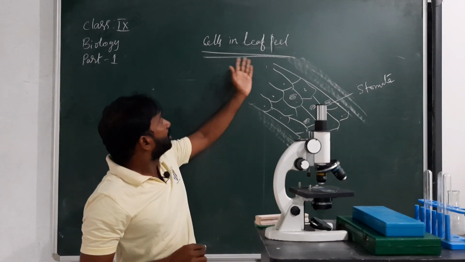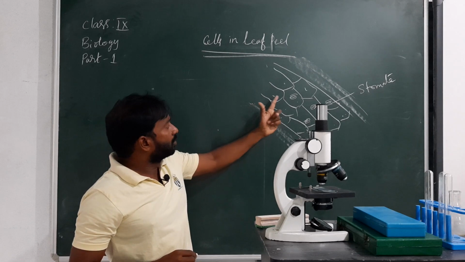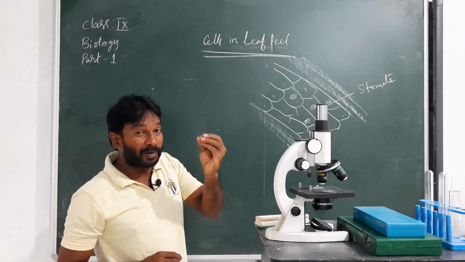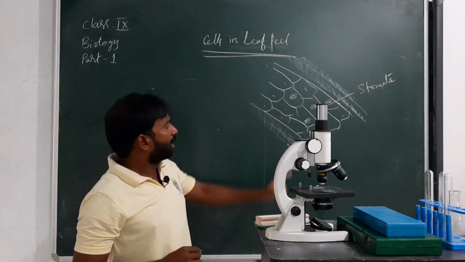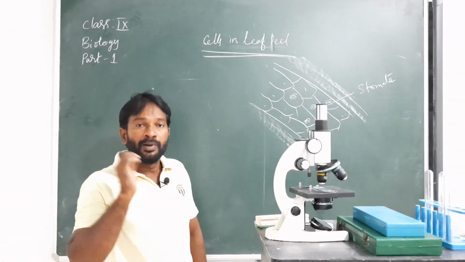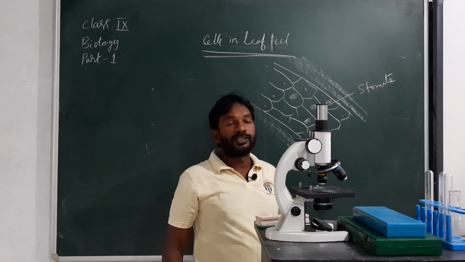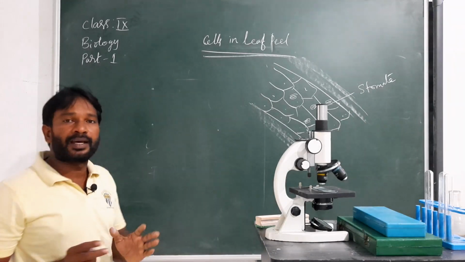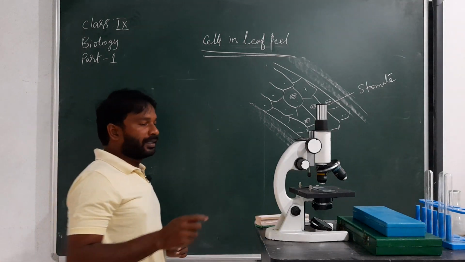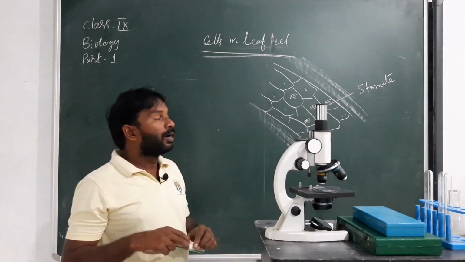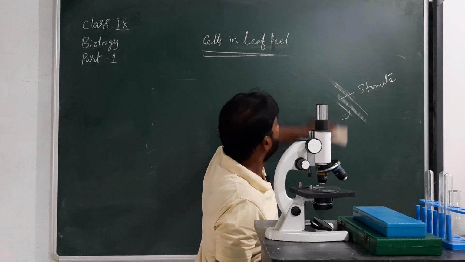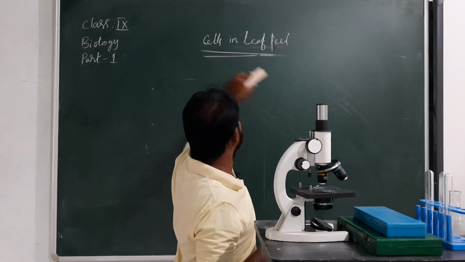So we observe this leaf peel. Next, the cells appear rectangular in shape, and there are also some dense spots. They are called the nucleus, and there are also some openings. They are called the stomata. In this also, the cells are arranged as a group in a specific manner. Like this, we can observe a group of cells in the leaf peel.